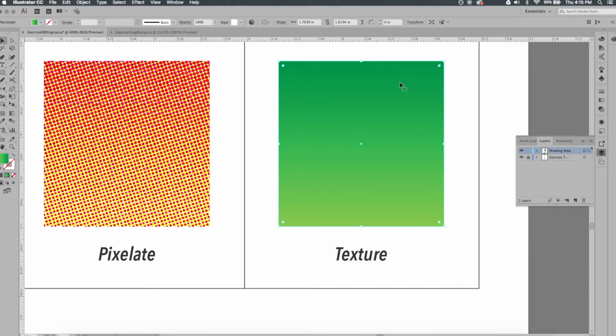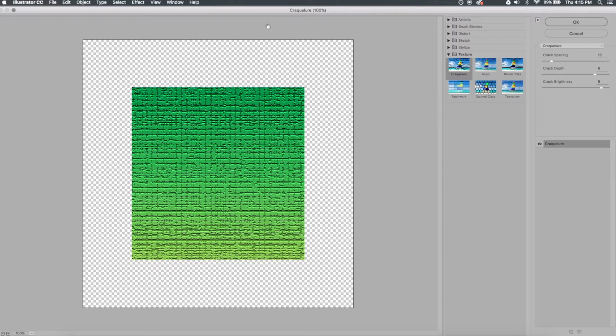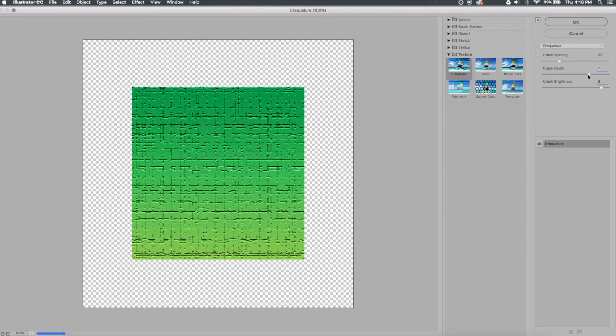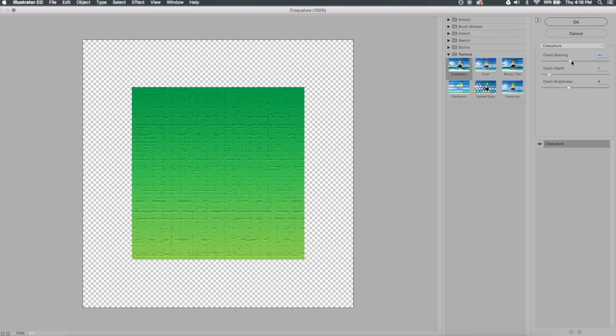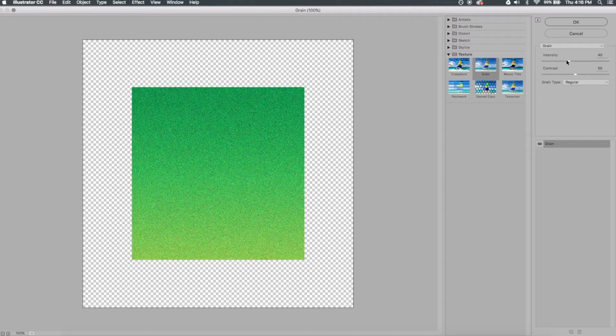So let's try a texture effect on this green gradient. I'll go to Effect, Texture, and I'll choose the first one, and this one brings me back to this preview window, so it's a little easier to go through these different textures. This one gives a look of kind of an embossed texture against a wall, and you choose the contrast, and the crack depth, which is how deep these little crevices are. I can make those very shallow too, and space those out more. Move on to the next one, Grain. So this is one I actually use quite a bit.